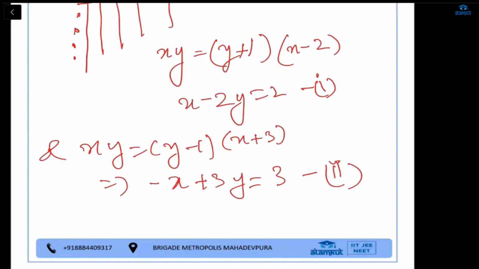Okay, now that I've given you the equations, try to solve this first. Get this, and you will get it.